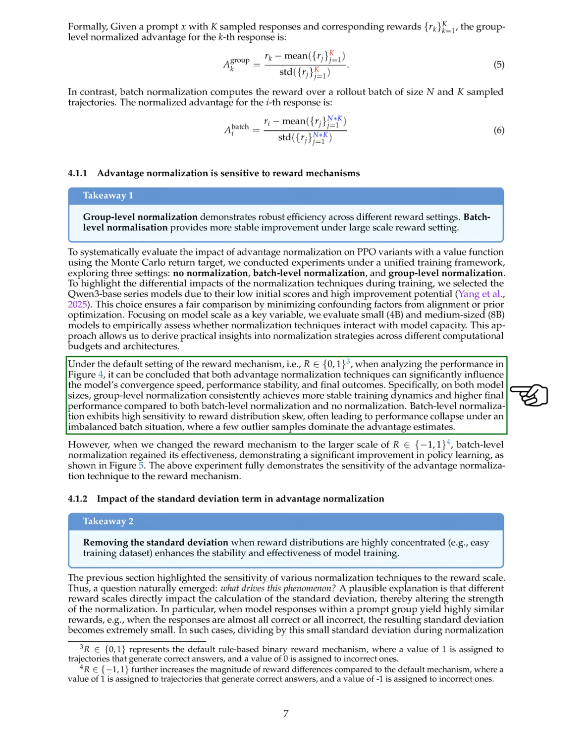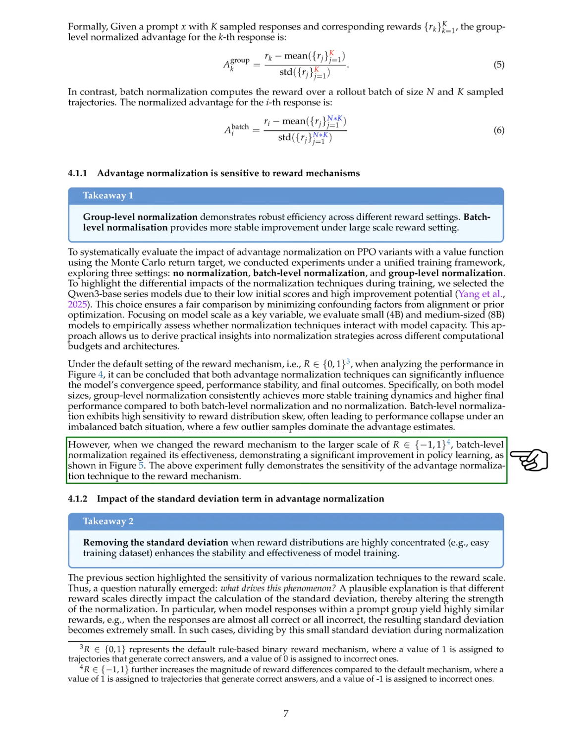Our findings indicate that both normalization techniques significantly affect the model's convergence speed, stability, and final performance. Specifically, group-level normalization consistently leads to more stable training dynamics and better final performance compared to batch-level normalization and no normalization. Batch-level normalization is sensitive to reward distribution skew, often resulting in performance collapse when a few outlier samples dominate the advantage estimates. However, when we adjusted the reward mechanism to a larger scale, batch-level normalization showed significant improvement in policy learning. This demonstrates the sensitivity of the advantage normalization technique to the reward mechanism.